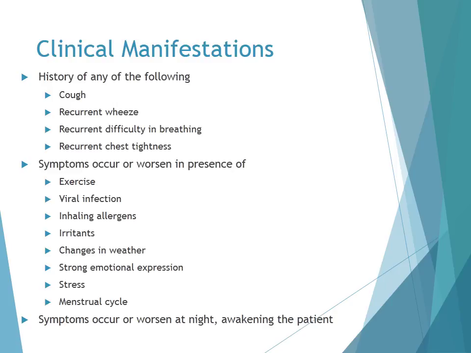The key symptoms of asthma are cough, a recurrent wheeze, recurrent difficulty in breathing, and recurrent chest tightness. Patients with asthma will have these symptoms occur or worsen in the presence of exercise, viral infections, inhalation of allergens or irritants, changes in weather, strong emotional expressions, as well as stress and menstrual cycle. And these symptoms usually occur or worsen at night and awaken the patient.